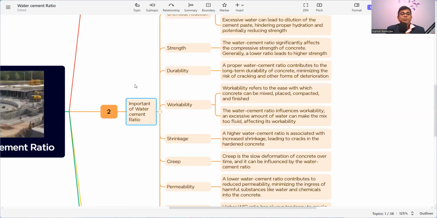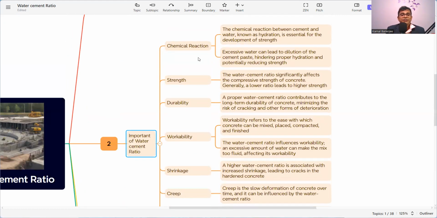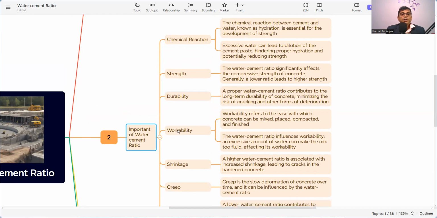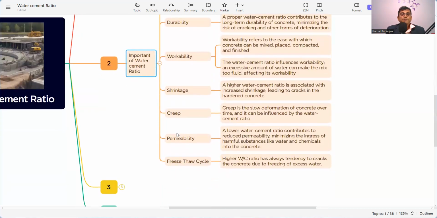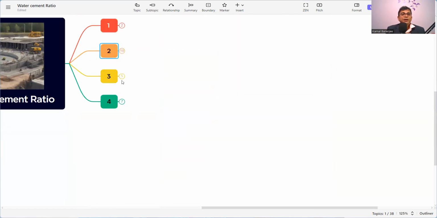So these are the importance of the water cement ratio: the chemical reaction, strength, durability, workability, shrinkage, creep, permeability, and freeze thaw cycle. Now that is the third part.